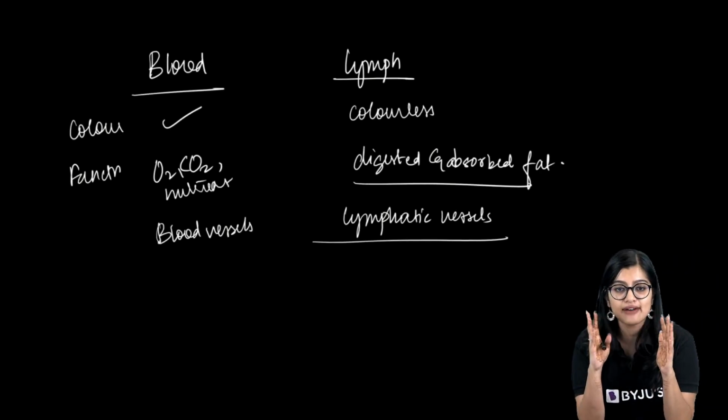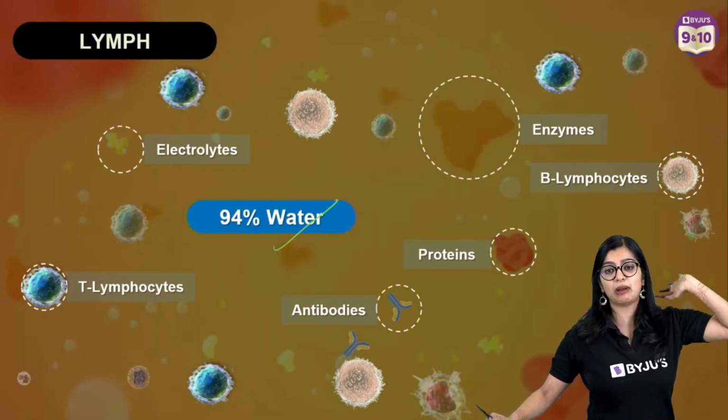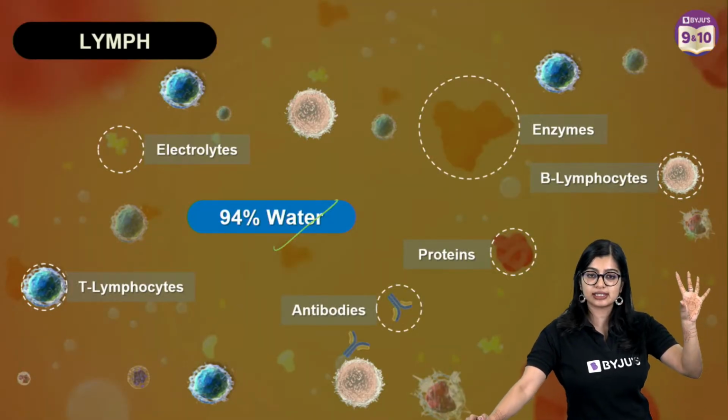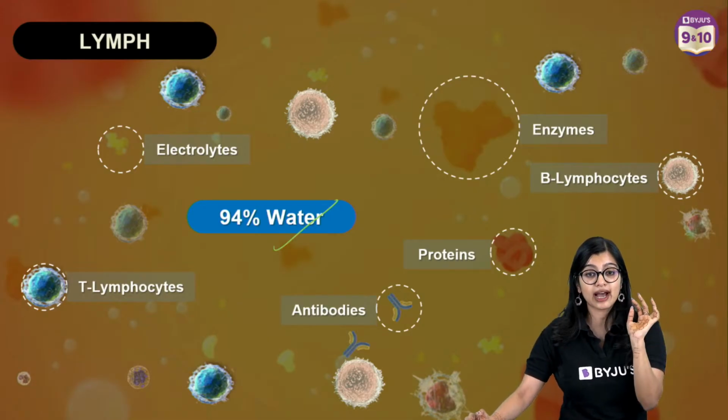Yes? So are we all clear? Are we clear with what is lymph and what is blood? Now we know the difference. Now we know how exactly they are different, and now we know how they are formed.